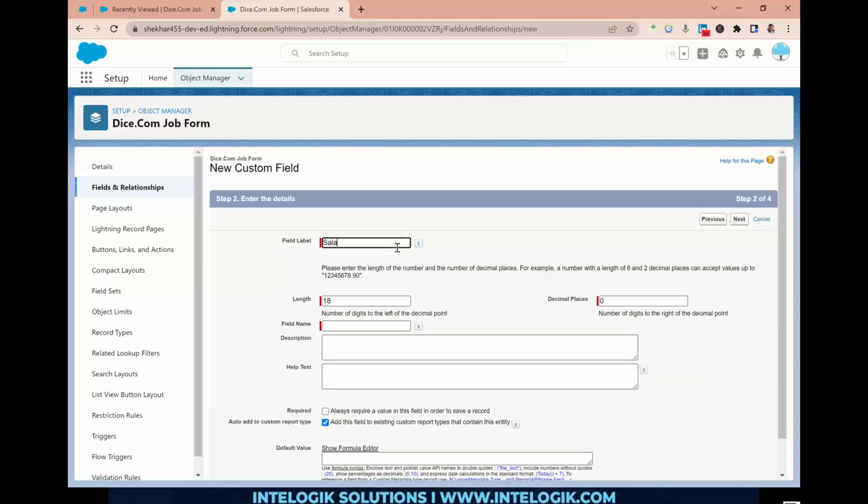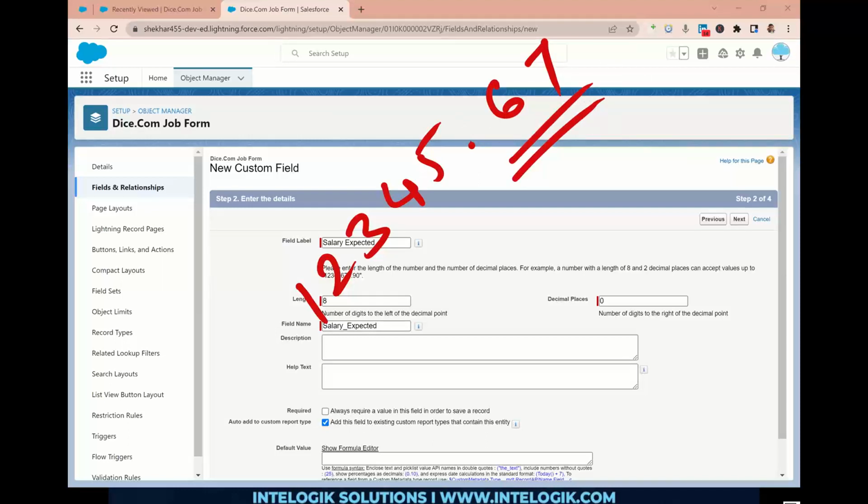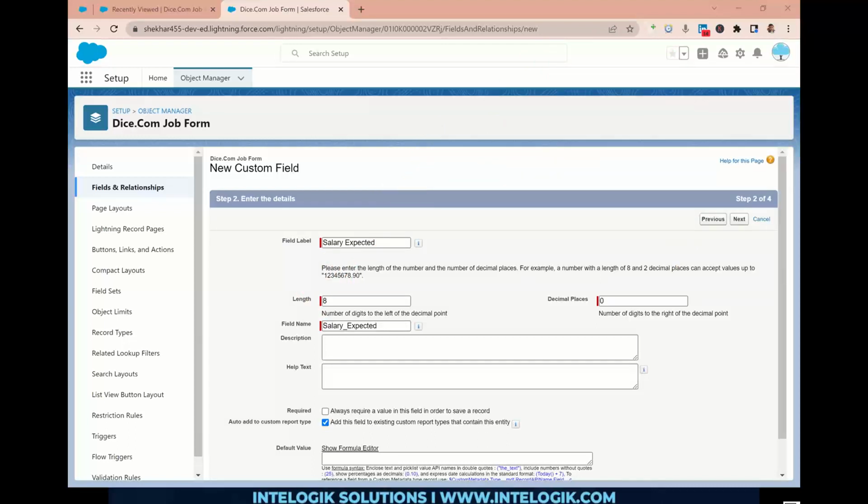Now here we'll give the field name Salary Expected. Let's say, for example, 8 digits is fine. If you want to give any decimal places, then you can use this also. For example, you want to mention your salary like this: 12345.67. So how many digits after the decimal point, you need to mention here. After the decimal, how many digits? Let's say 2, because 2 is a standard pattern in the industry.